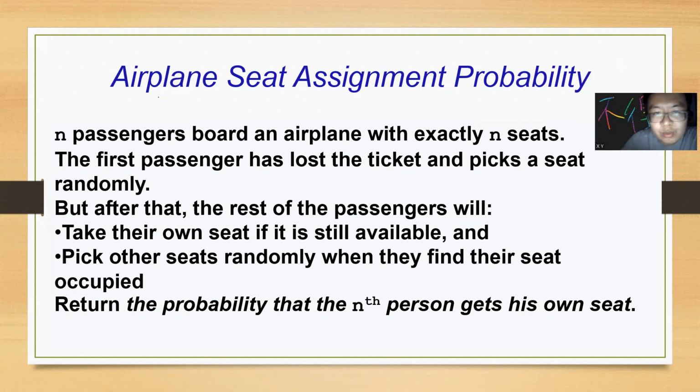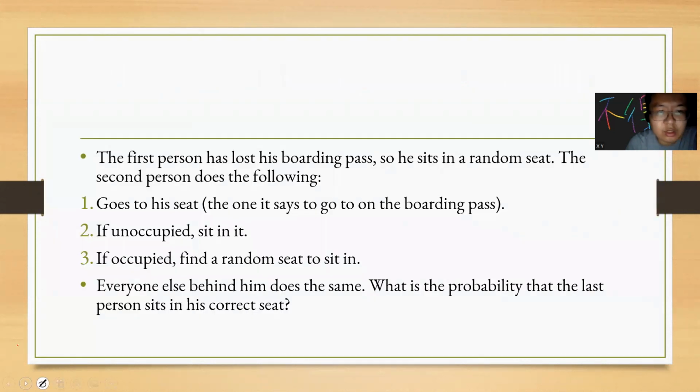N passengers board an airplane with exactly N seats, and the first passenger has lost his ticket and picks a seat randomly. After that, the rest of the passengers will take their own seats if they're still available, and pick other seats randomly if their seats are occupied. What is the probability that the Nth person gets his own seat? Okay, I hope you guys already know the question.